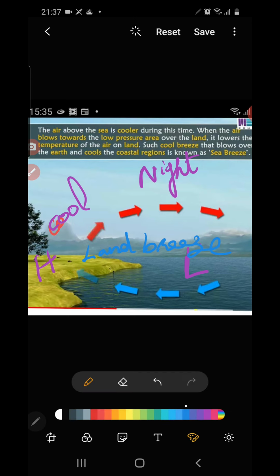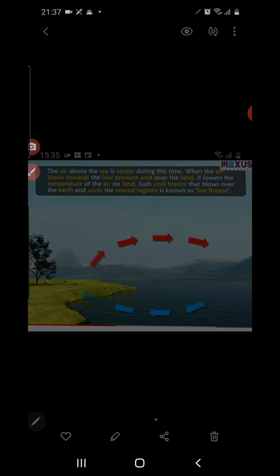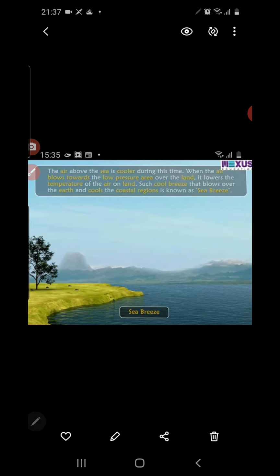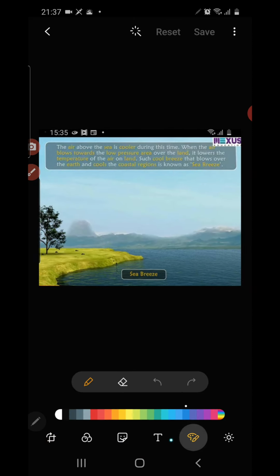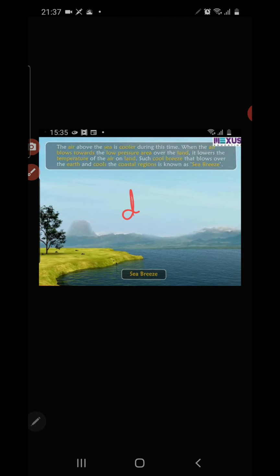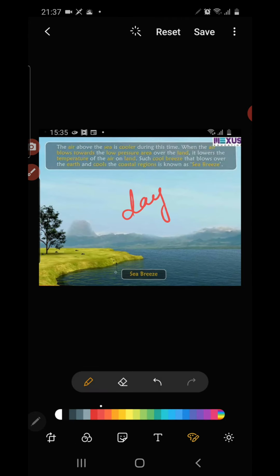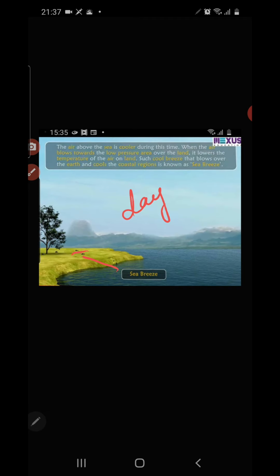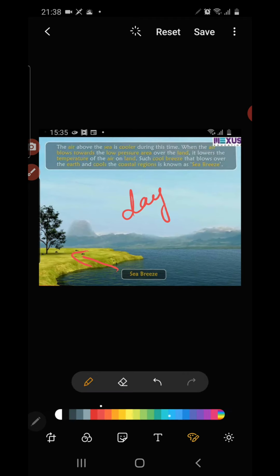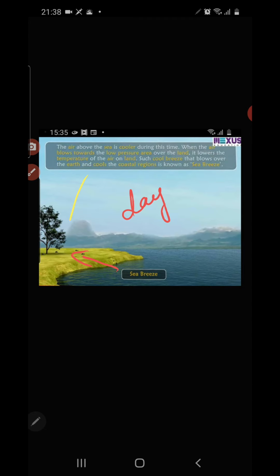This phenomenon of sea breeze and land breeze takes place in the coastal region. During the daytime, the sea breeze flows from the sea to the land, so even though the land experiences intensive heating from the sun, it does not feel much hot, because a cool breeze is blowing from the sea to the land.